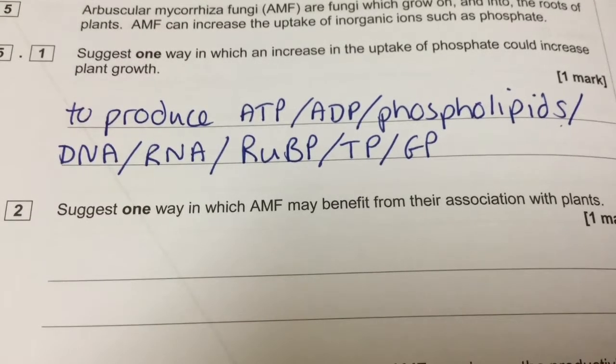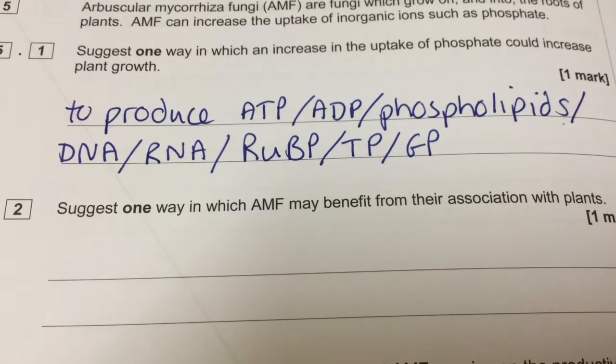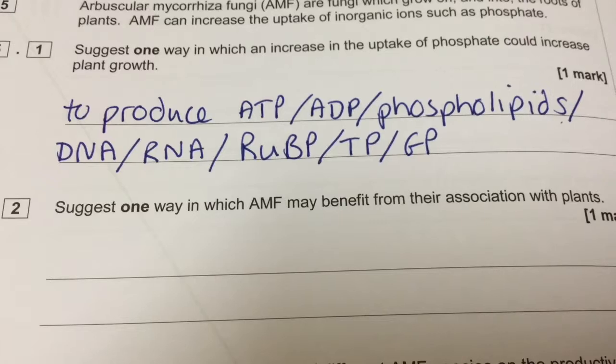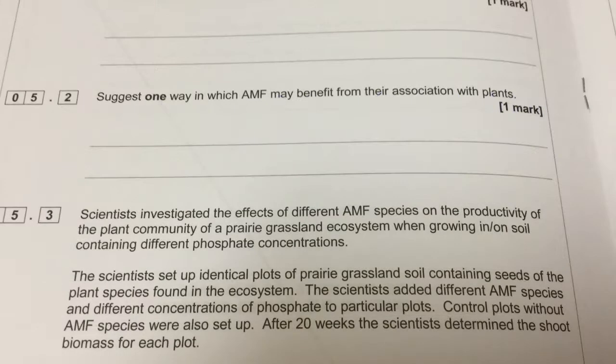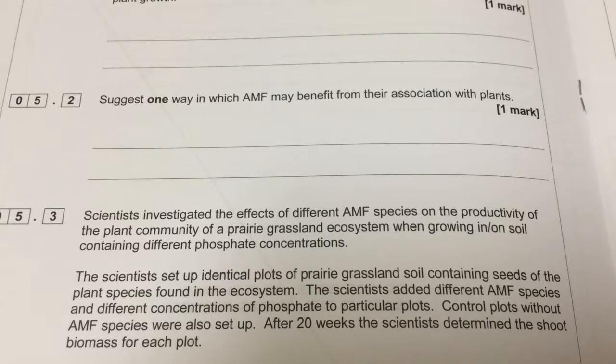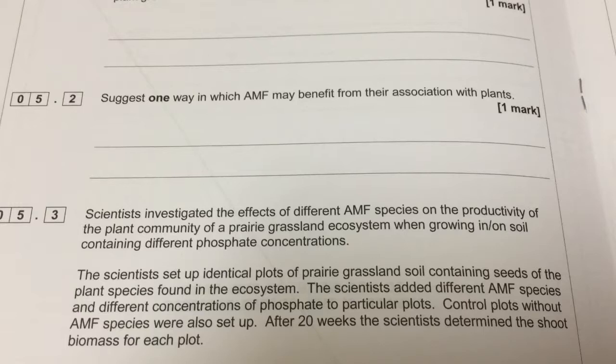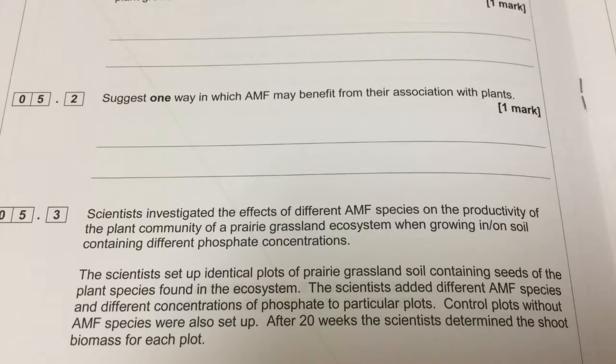The next part of the question asks, suggest one way in which AMF may benefit from their association with plants. So we know how the plant benefits from association with the fungus. How does the fungus benefit from association with the plant? So the fungi can now obtain carbohydrates from the plants, such as sugars.